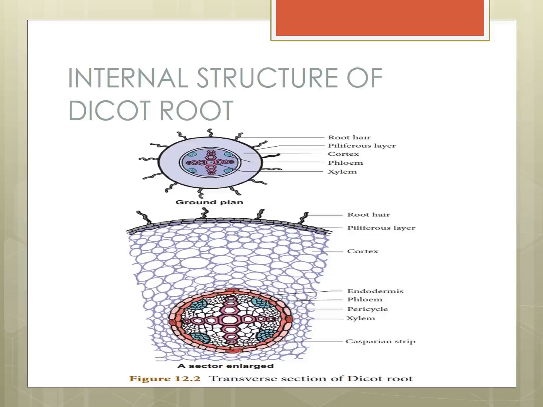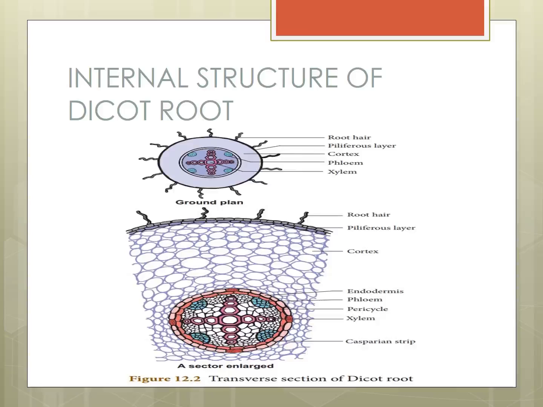Casparian strips help in the movement of water and dissolved salts from the cortex into the xylem. Okay, what is the work of the endodermis?